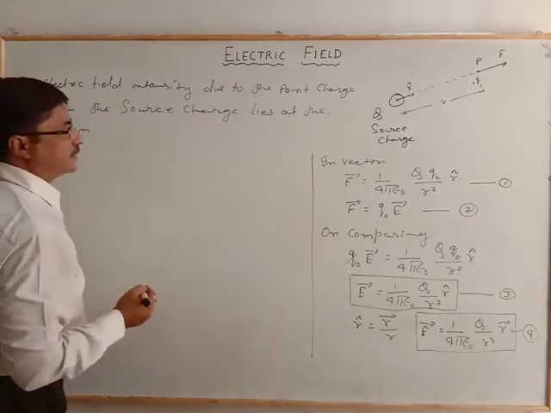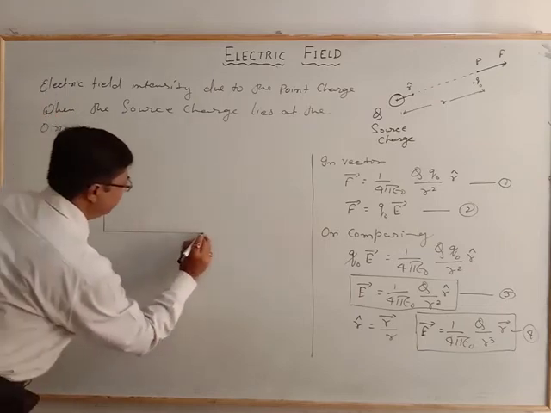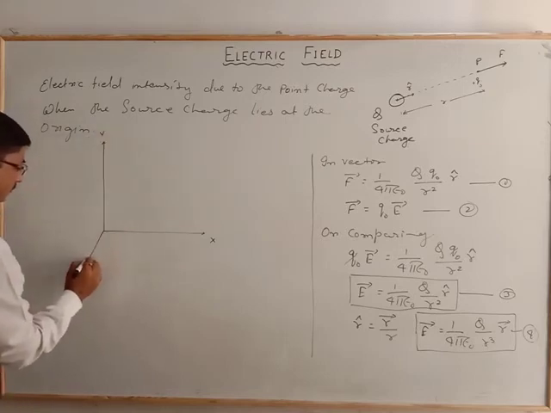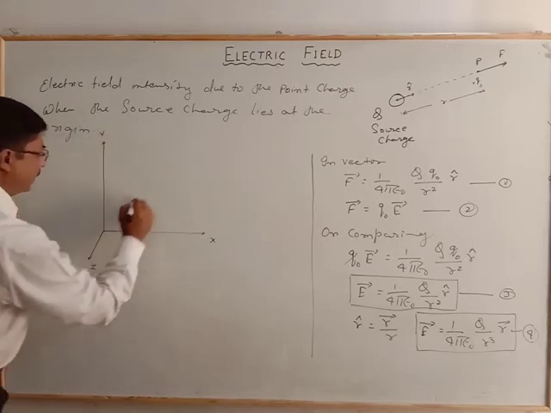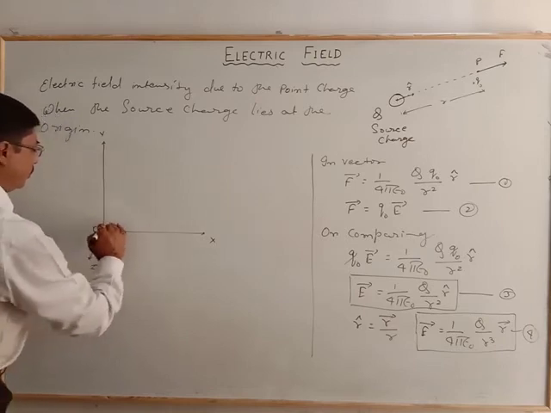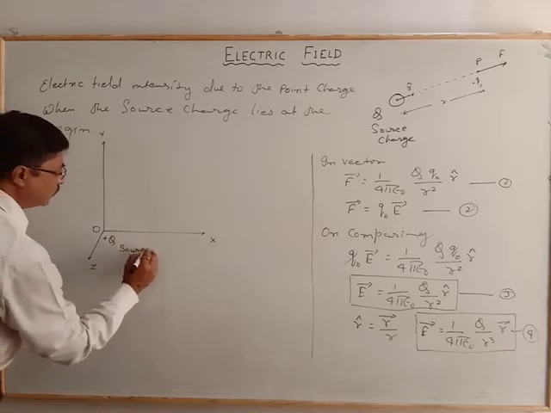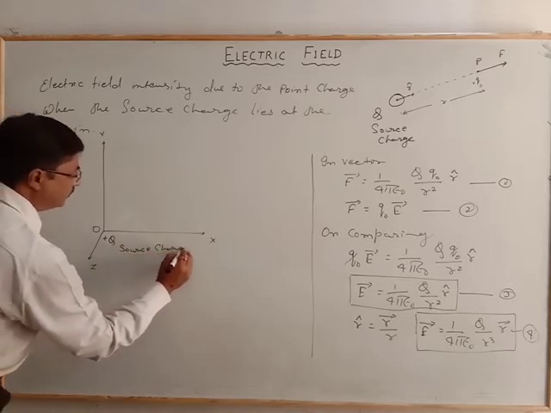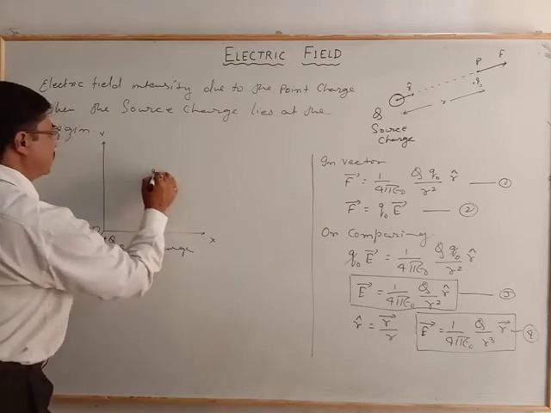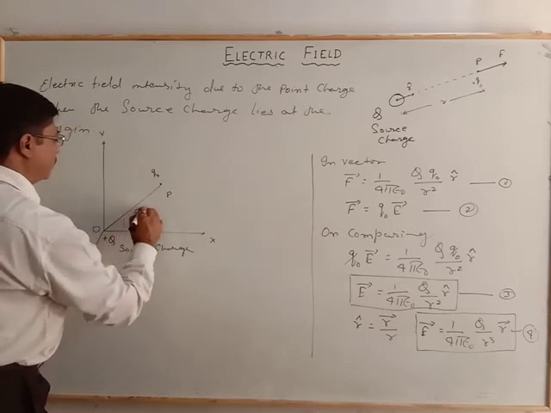So in that case, here we have the coordinates x, y, z, and at the center of this coordinate system, O, is the source charge, and at any point P there is the test charge, whose location is the position vector r.